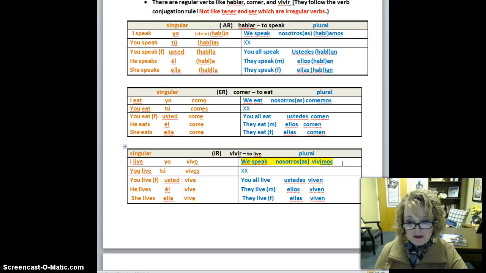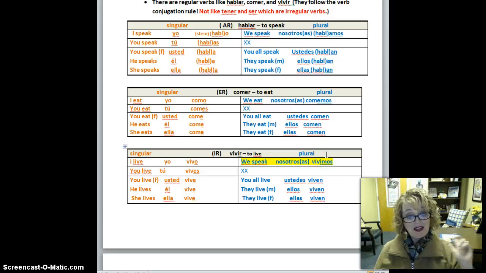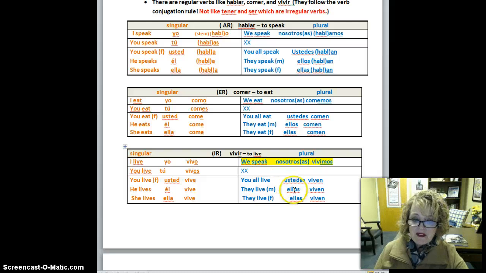Nosotros vivimos en Athens. Rosa y yo vivimos in Athens, because she and I, that makes we. Now then, so that's the nosotros form. It is the plural of yo.